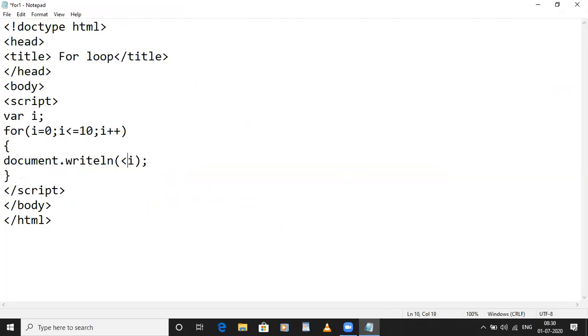You can use BR tag also over here. BR tag is also used to print the statements on the new line. So we will use break tag over here. Can we use the BR tag outside also? No, not outside, because here we are writing programming language code, and we are using HTML code, so you need to add this tag inside the function. Okay, so we will try over here. It will work definitely.